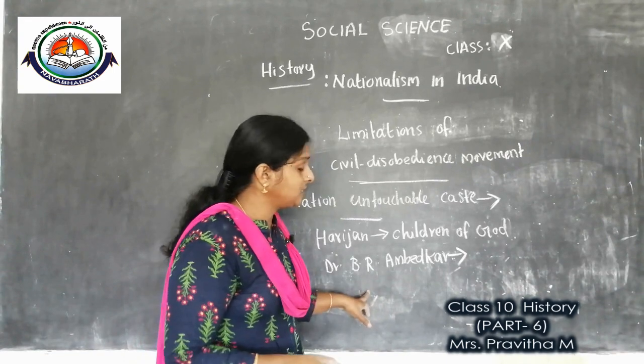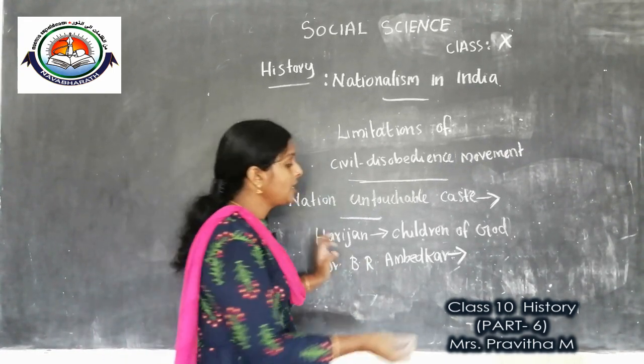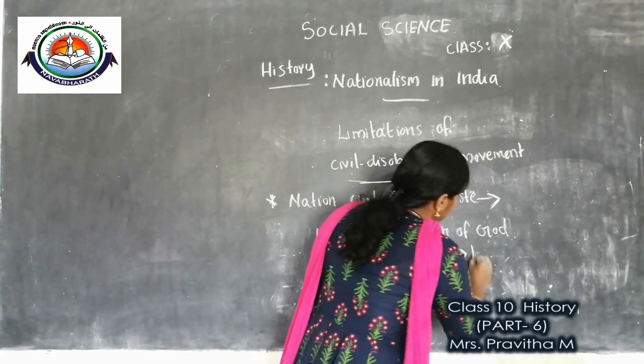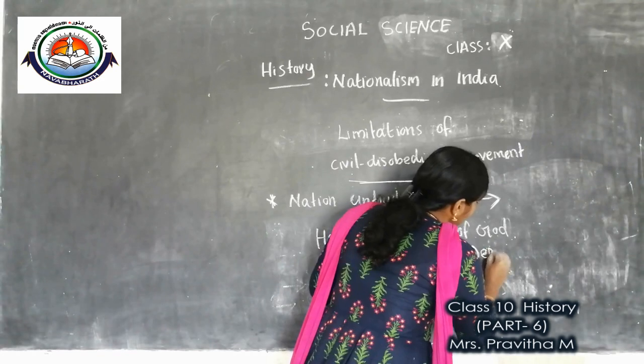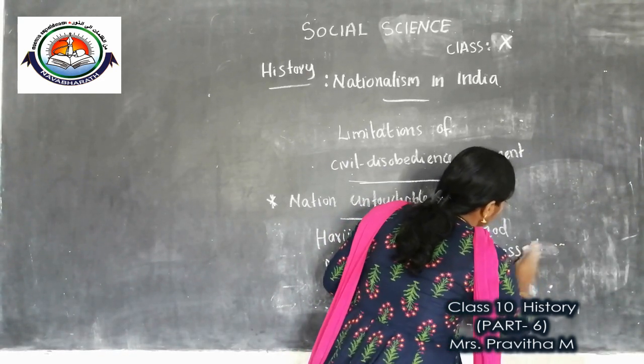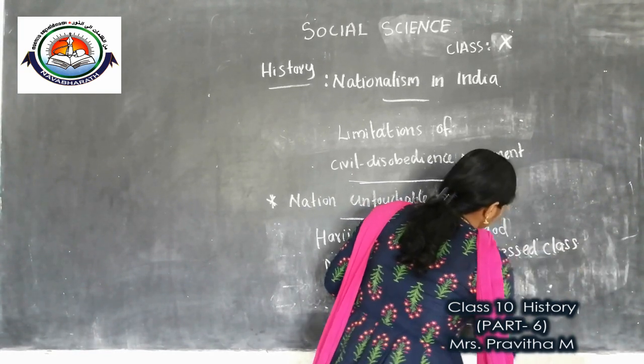So he actively became part of the Indian freedom movement also, and he formed an organization for the depressed classes, meaning Dalits, known as the Depressed Class Association.